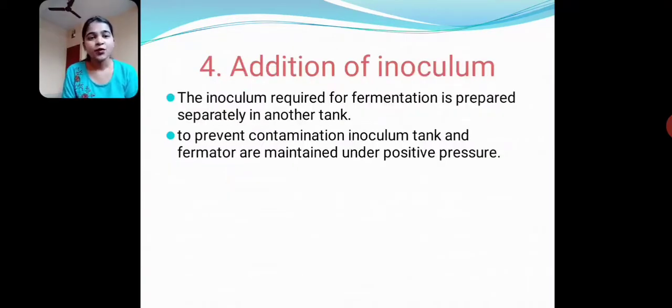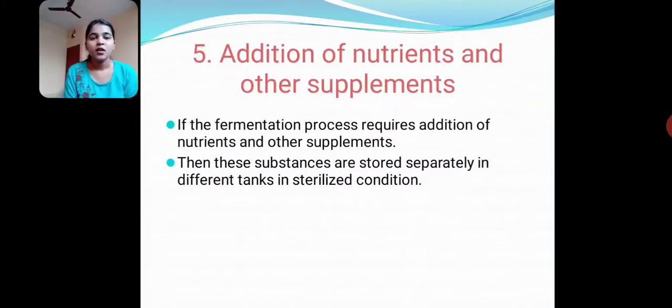Next, addition of inoculum. The inoculum required for the fermentation is prepared separately in another tank. To prevent contamination, the inoculum tank and fermenter are maintained under positive pressure. Next, addition of nutrients and other supplements.